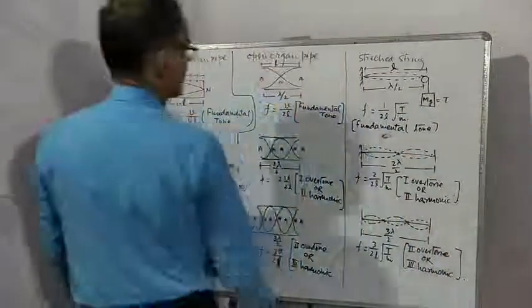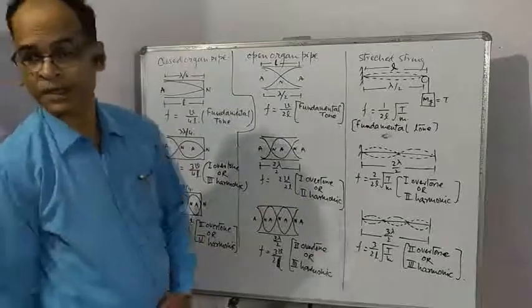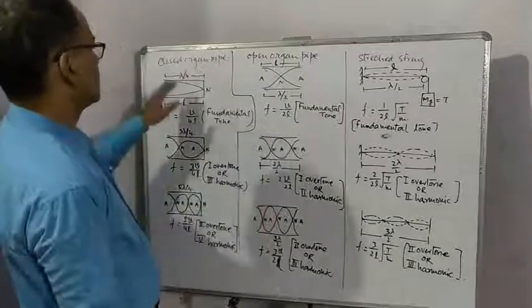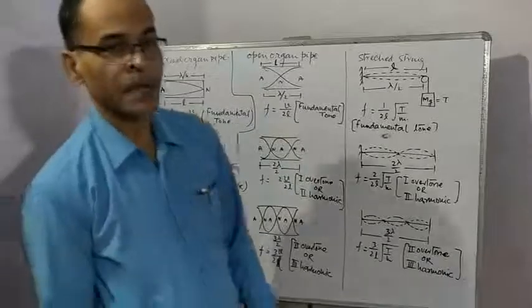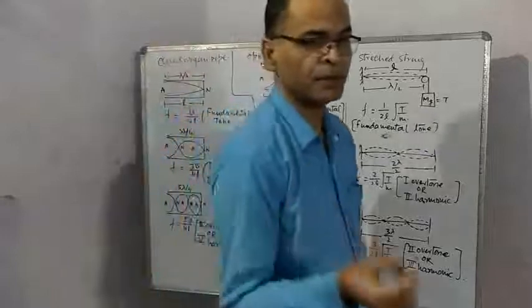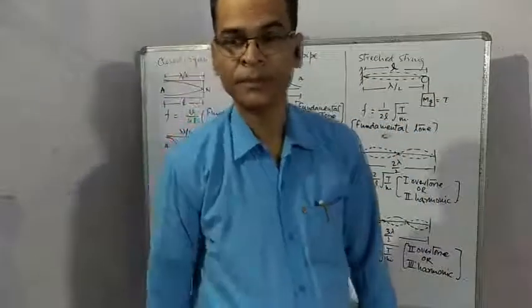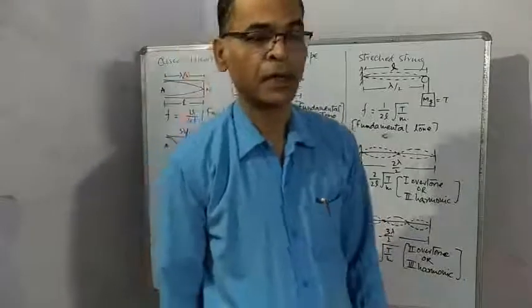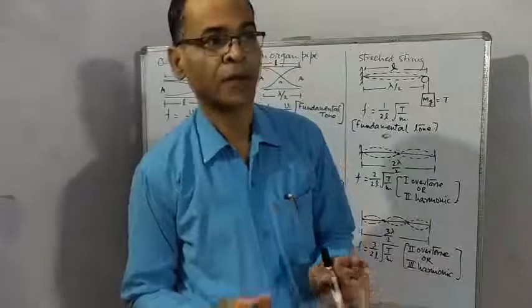Students, now let us understand some applications of stationary waves. First, you understand organ pipe. Organ pipe is nothing but a simple hollow pipe, a simple tube. If one end is closed and the other is open, it is called a closed organ pipe. If both ends are open, it is an open organ pipe.